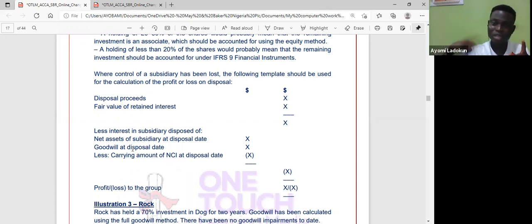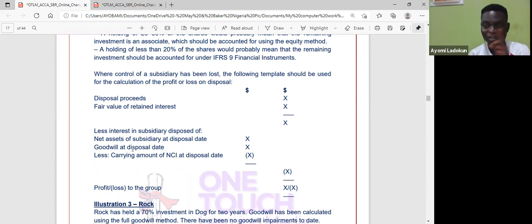Net asset, goodwill, NCI. So that's the net asset at disposal date, because the examiner will give you net assets at consolidation or at reporting date. So you need to understand, what is my net asset at the date of disposal? In fact, it will also give you net asset at acquisition. Yeah, net asset at acquisition. That's not what I'm using. So I'm using net asset at disposal.